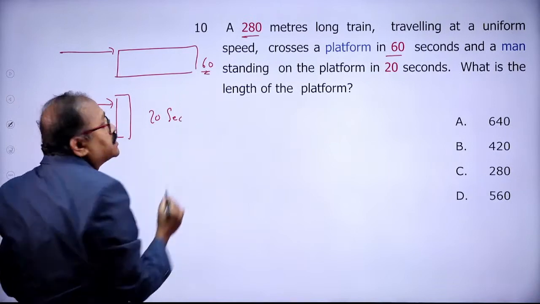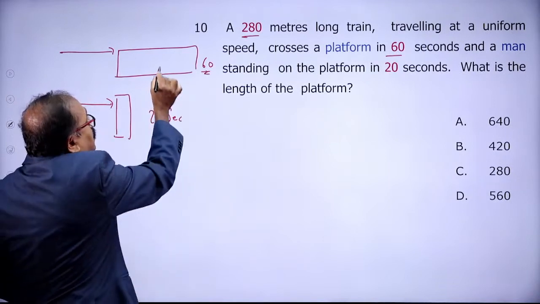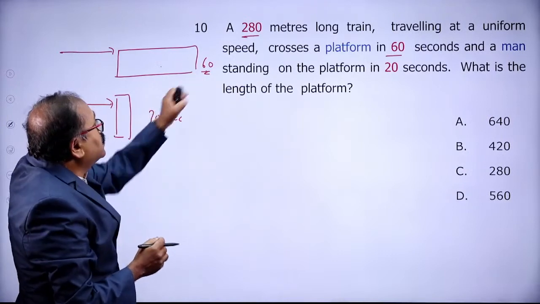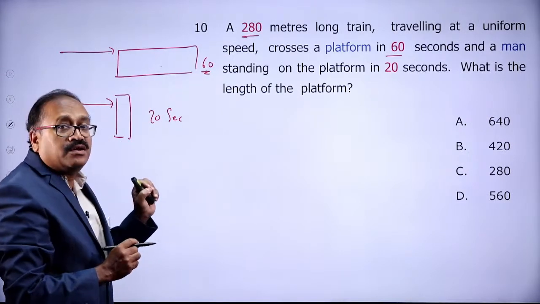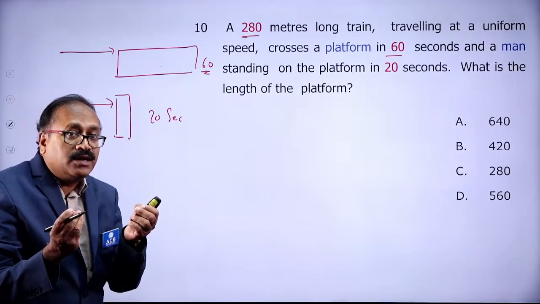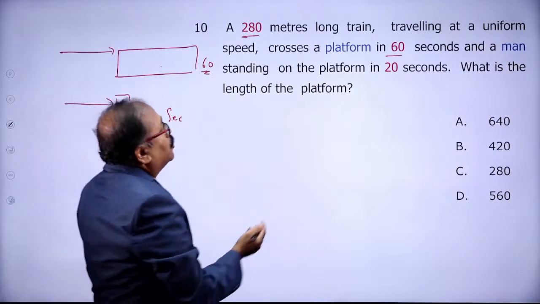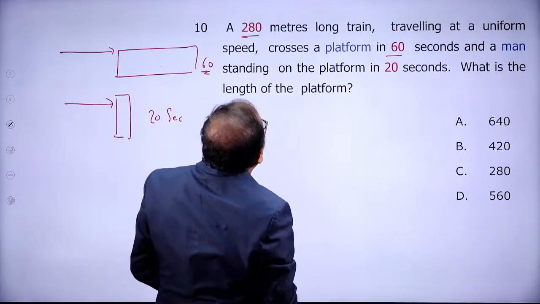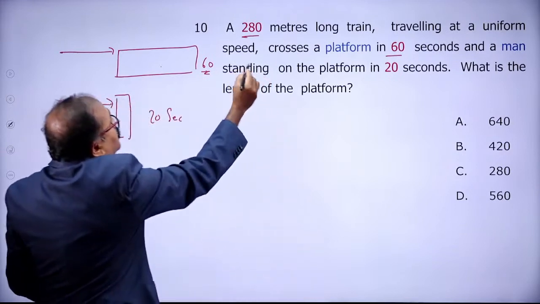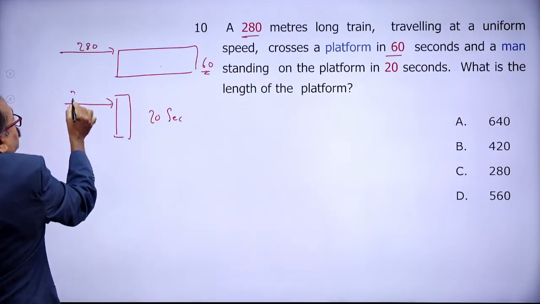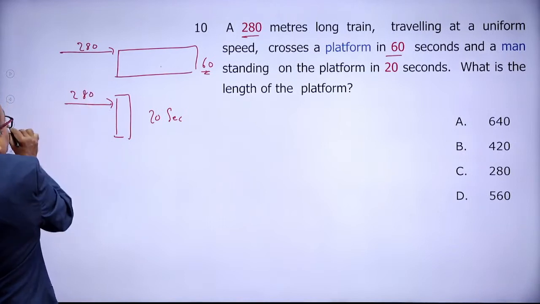Why here does it take 60 seconds? Because it is crossing the platform length also, therefore it is taking 60 seconds, not 20. While it is taking 20 seconds, it is crossing its own length. Okay. Now, the question is, what is the length of the platform? 280 meter long train. This is 280 meter.